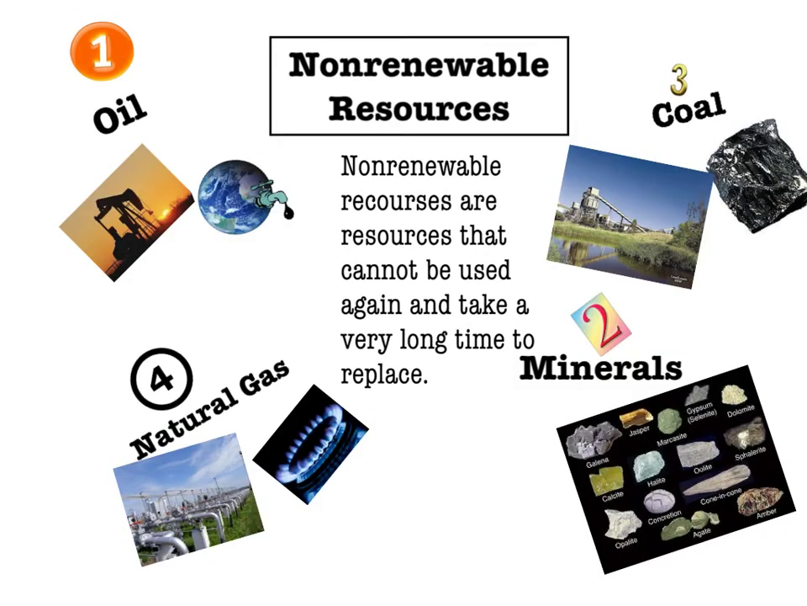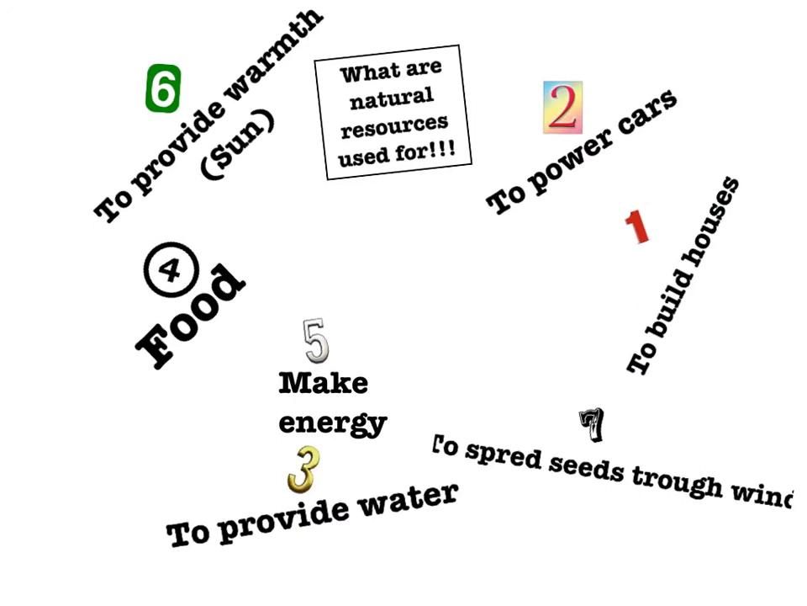Non-renewable resources are resources that cannot be used again and take a very long time to replace, like oil, coal, natural gas, and minerals. Natural resources are used to cover basic needs for living things and luxury habits, such as to power cars, build houses, spread seeds through wind, provide water, make energy, food, and to provide warmth.